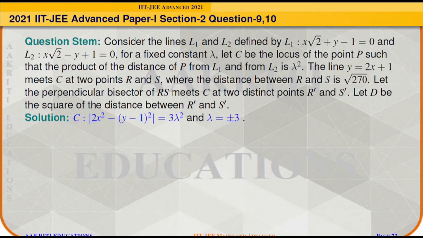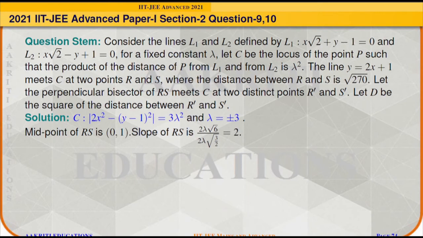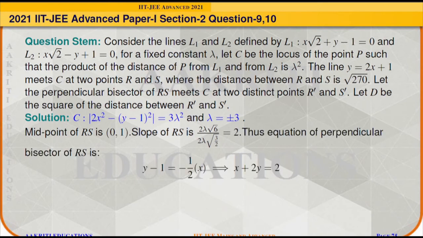Now we need to find the perpendicular bisector of RS. So the midpoint of R and S will be (0, 1). The slope of RS will be found out as 2. So the slope of R'S' will be minus 1 by 2 because it is perpendicular. And hence the equation of the perpendicular bisector can be written as x plus 2y is equal to 2.